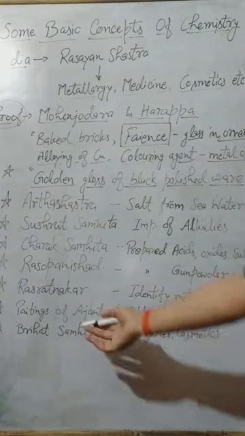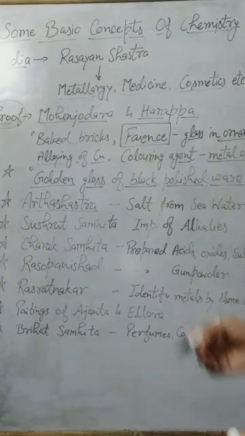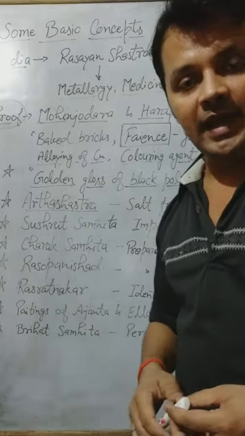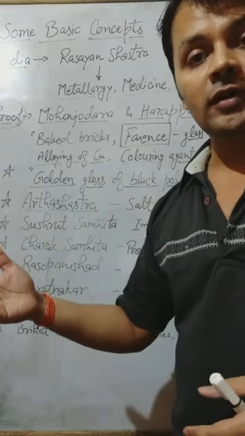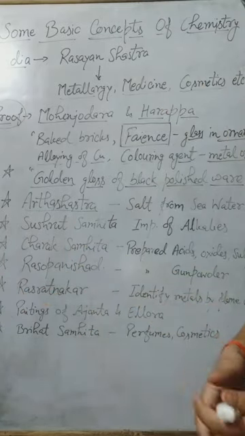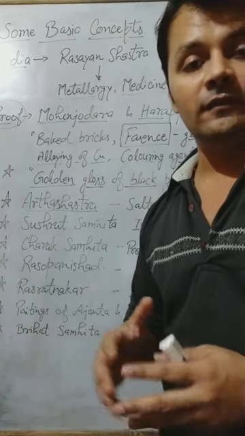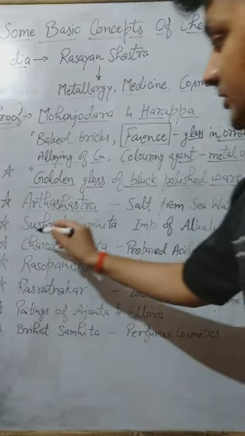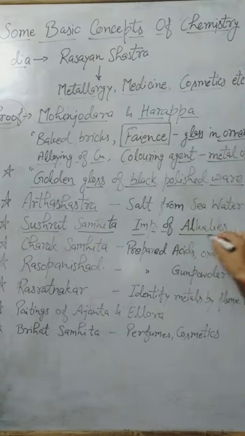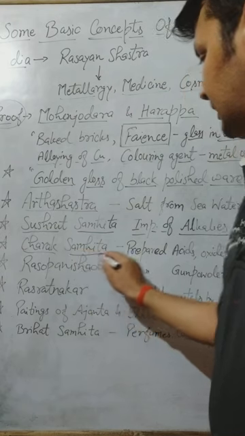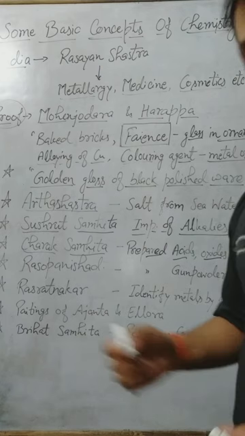Some very important literature is also found, like Arthashastra. In Arthashastra, salt from sea water. Kautilya has written this book, and in it he wrote how we can make salt from water, right? So it is a very important book to prove that in India chemistry knowledge was used in a very vast manner. In Sushrut Samhita, as I have already mentioned, the importance of alkalis. Alkalis are soluble bases. In Charak Samhita, preparation of acids, oxides, sulfates, carbonates, and many other compounds.